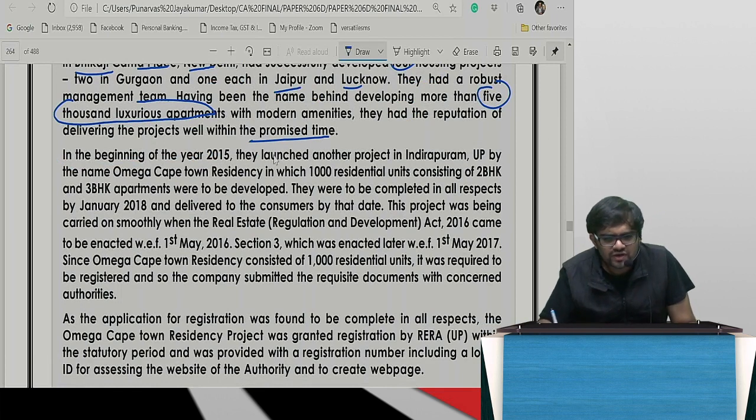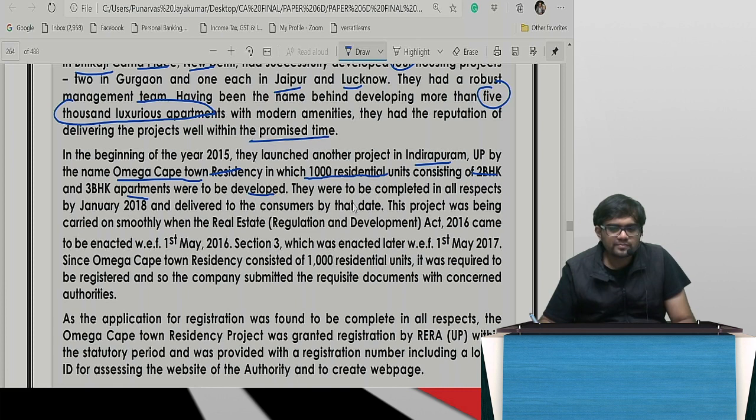In the beginning of the year, they launched another project in Indirapuram, UP, by the name Omega Cape Town Residency, in which 1,000 residential units, 2 BHK and 3 BHK, were developed. They were to be completed in all respects and delivered by January 18. This project was carried on smoothly when RERA came from 1st May 2016.